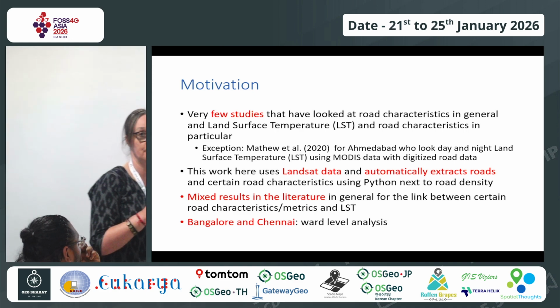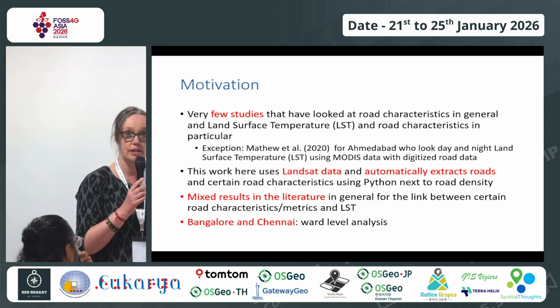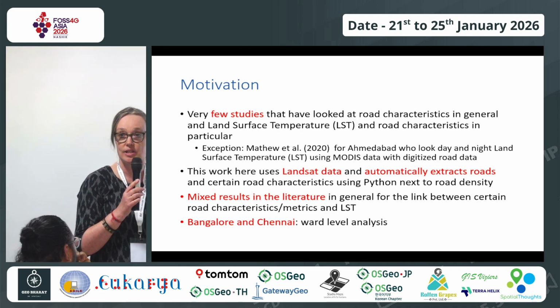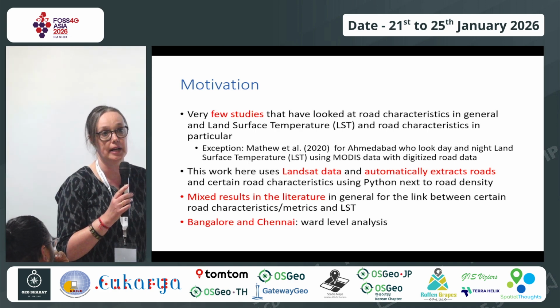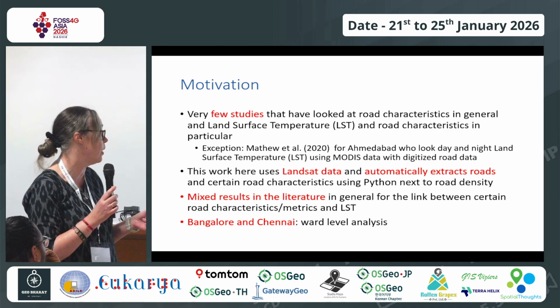So the idea for this work is to extend to other cities, but not just to look at road density. There is a lot of data like OpenStreetMap available, and there are very nice contributions. So at the end, I'll tell you which packages I also used.